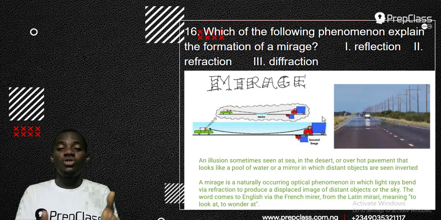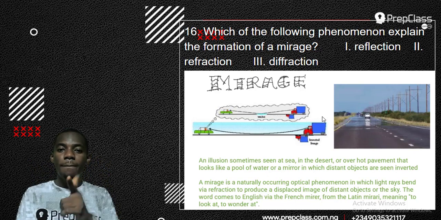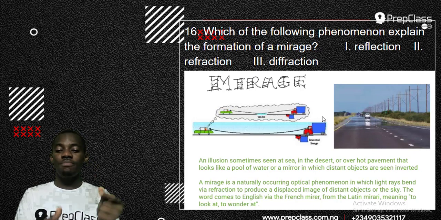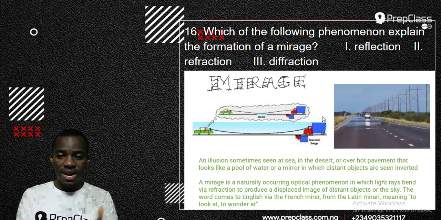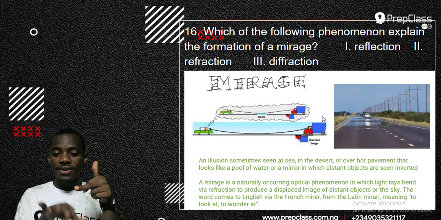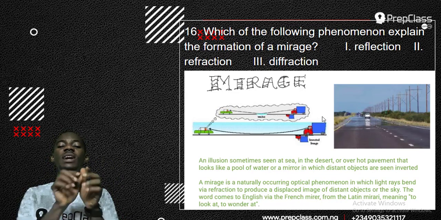That one has to do with your eye, and that one has to do with light coming from your eyes, going to that point and bouncing back. So you will see the coming object. That means in this picture, the light coming from the eye of the driver gets to the mirage, that's to the water, and bounces back. That bouncing back is called reflection.